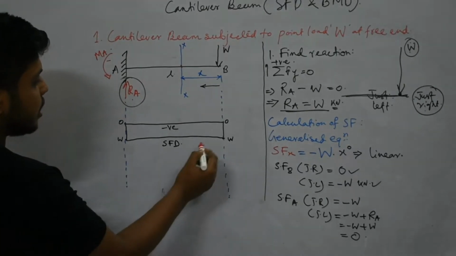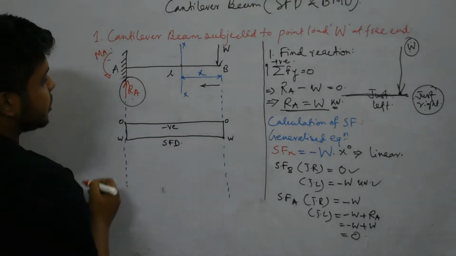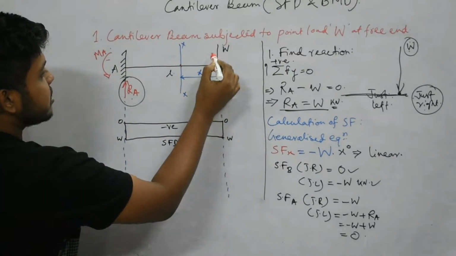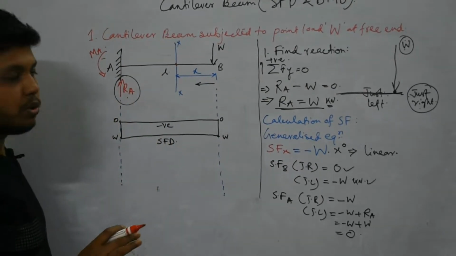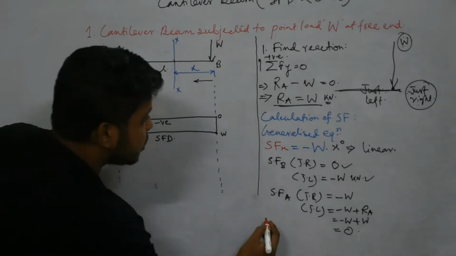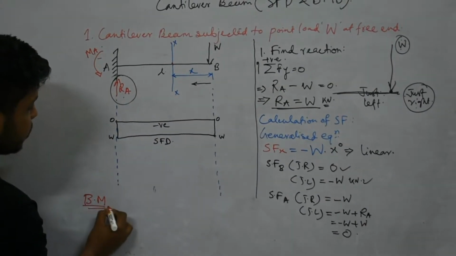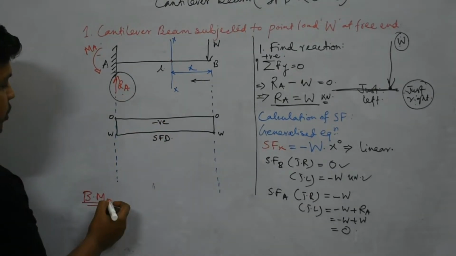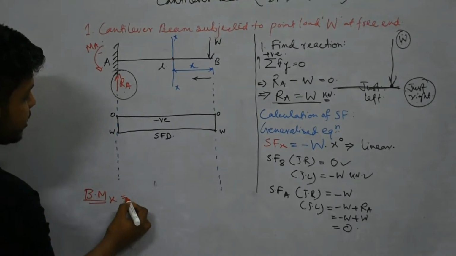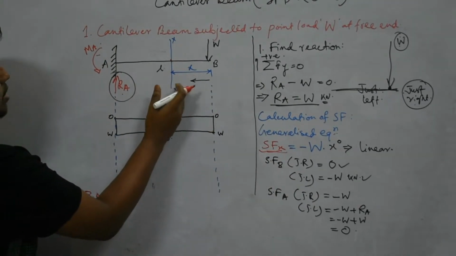Now what we will see, this is a constant shear force because only this load is there, so a constant shear force is developing here, there is no other loading system. Now to find bending moment, we have to first check what is the profile for bending moment for a point load. For this case we have to find BM at x, just like SF at x.